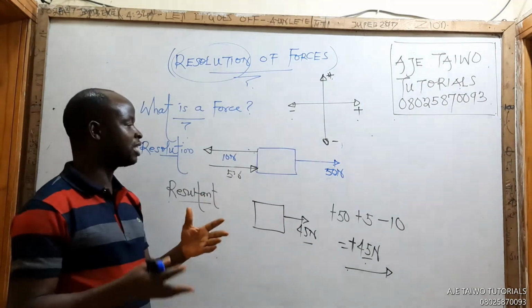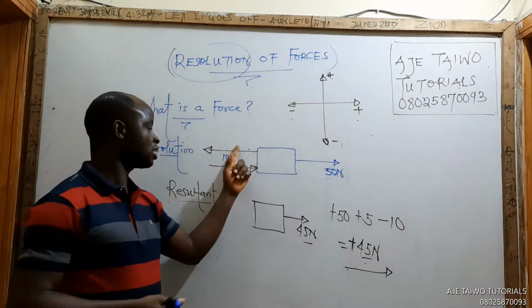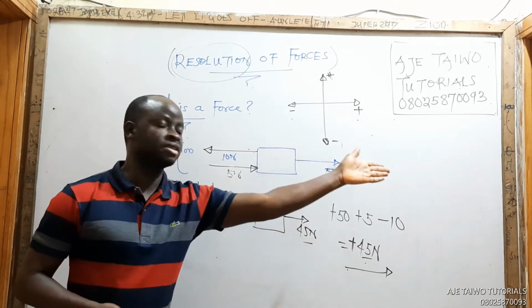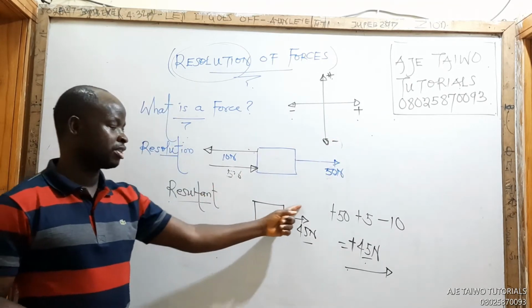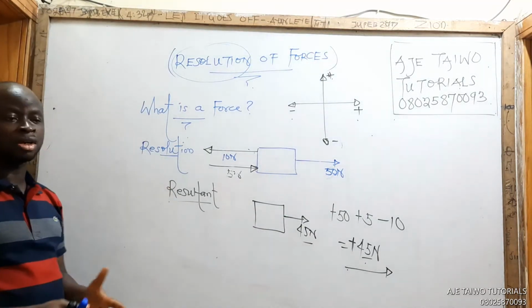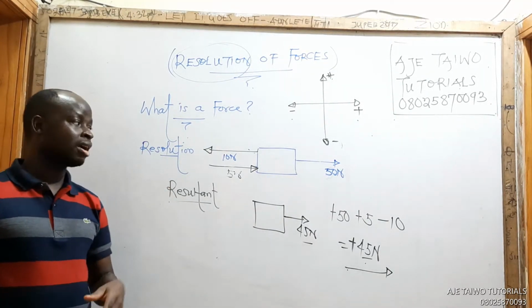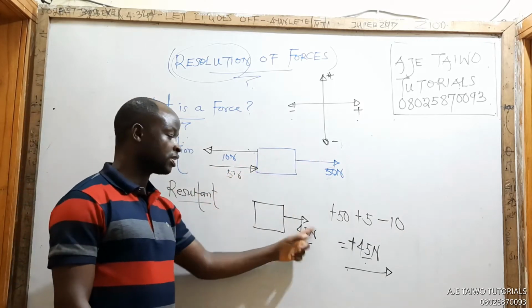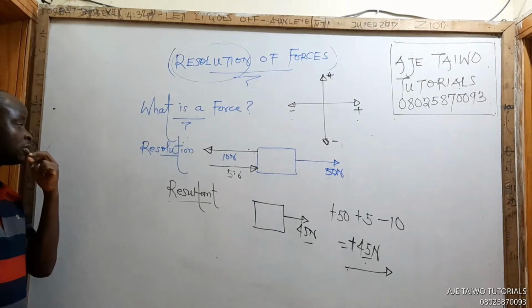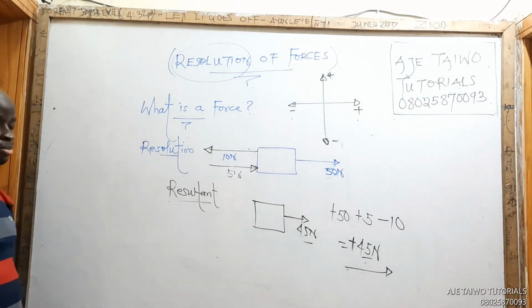What is the action of all these forces? To move the body like this. That's what we want to do, and this 45 can do it. So we have just done what is called resolution of forces. We have resolved 1, 2, 3 into just a single force. That single force is called the resultant.